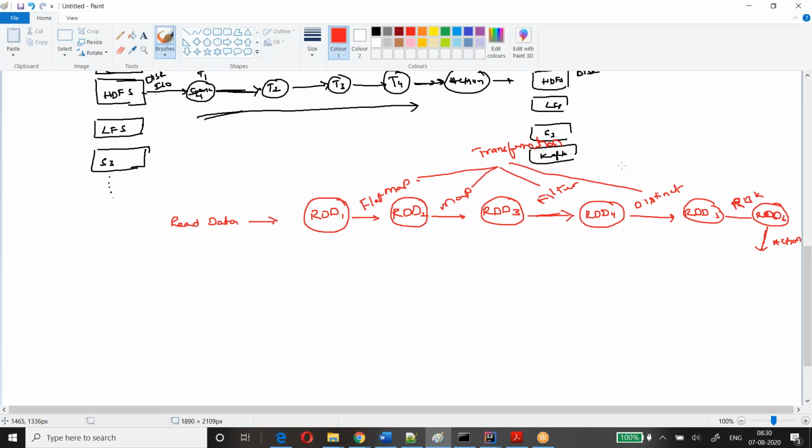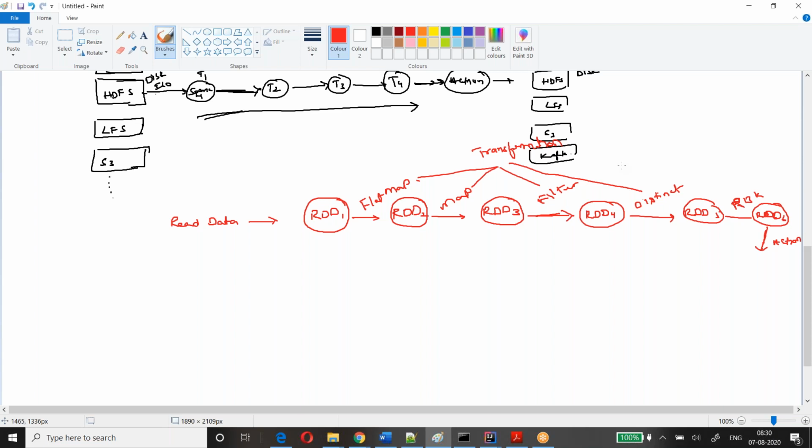So when I read the data, it is in a different state. After reading the data, if I apply any transformation like map, flat map, filter, it will transfer to another state. There are a lot of transformations, and these transformations help to transform one state to another state, one form to another form, one value to another value. It is something like transforming.